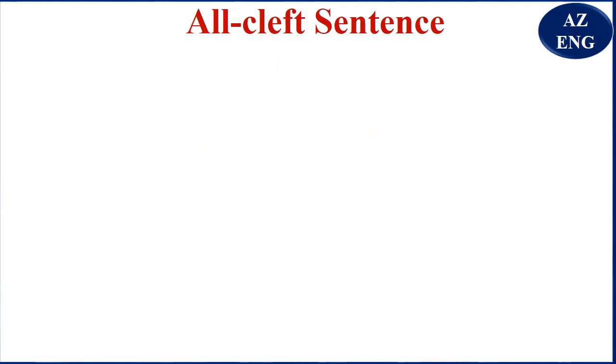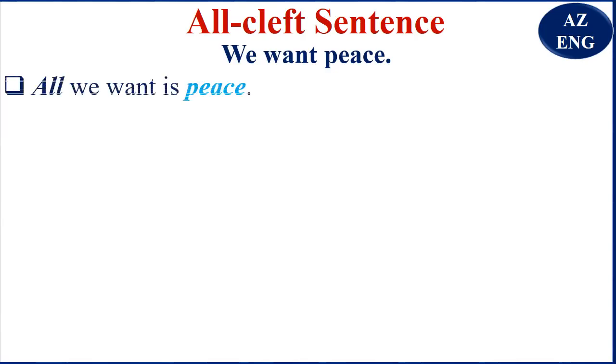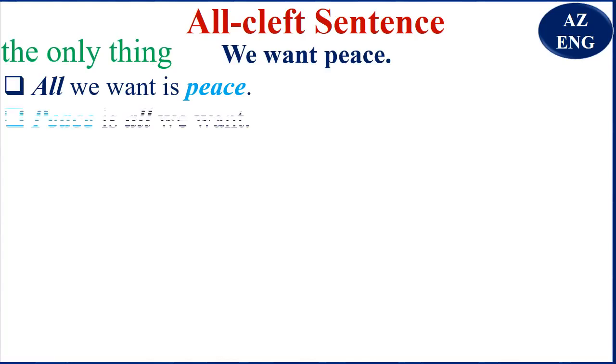And here what we are going to use is all. For example, we want peace. You see, this is not a cleft sentence, but look at here. All we want is peace. So you see, the only thing we want is peace. Peace is all we want.